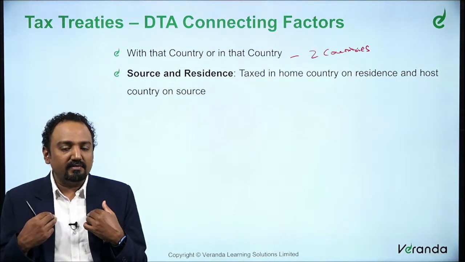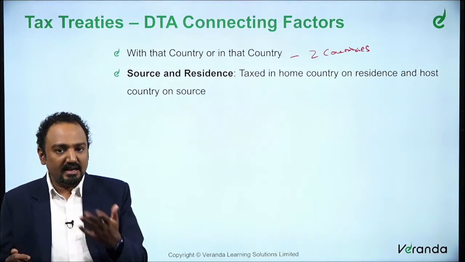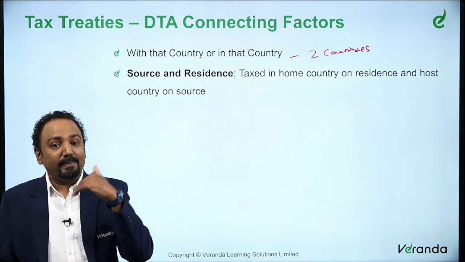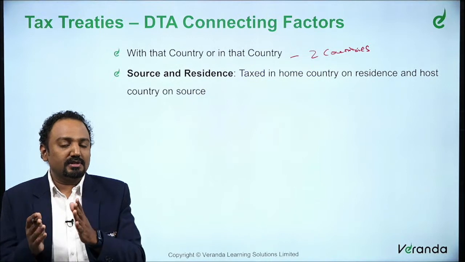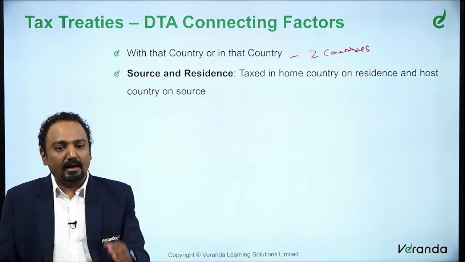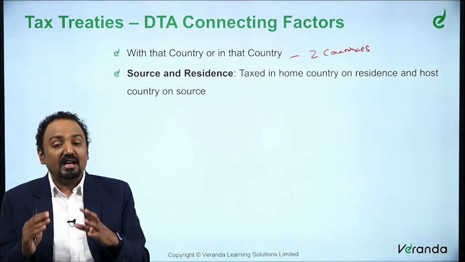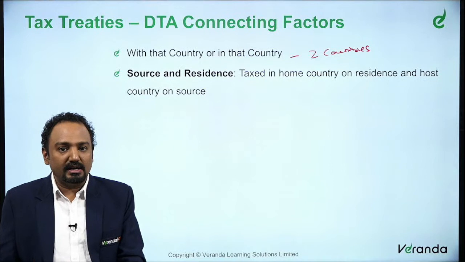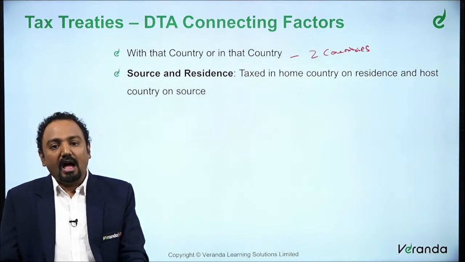From Indian perspective, when a transaction is between India and USA, it is happening with a country called USA, it is happening in a country called India. So that's what we are saying. We are trying to say that at least two countries will be involved in this particular transaction where this DTA will be involved, might be subject to DT, the double taxation.